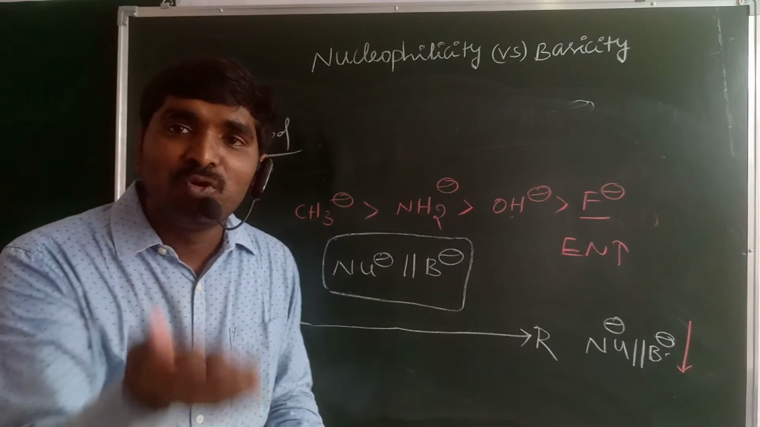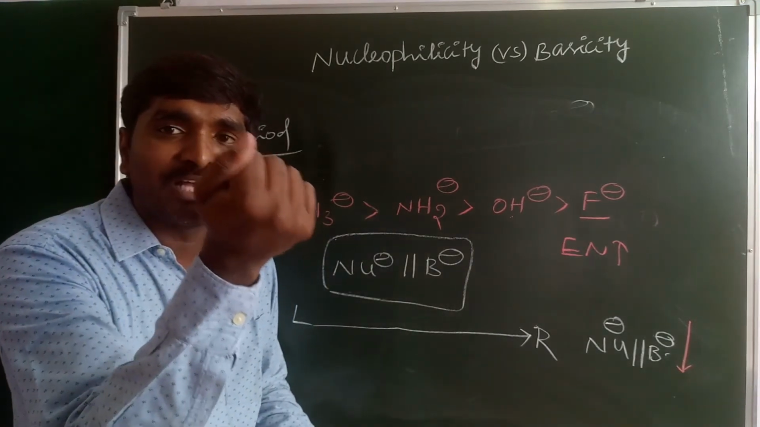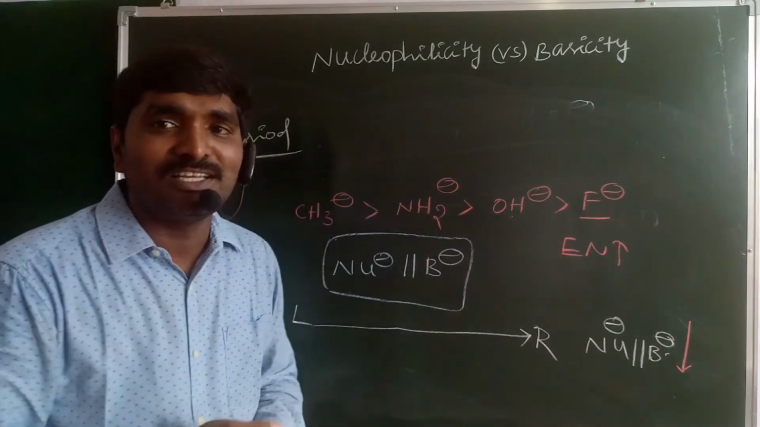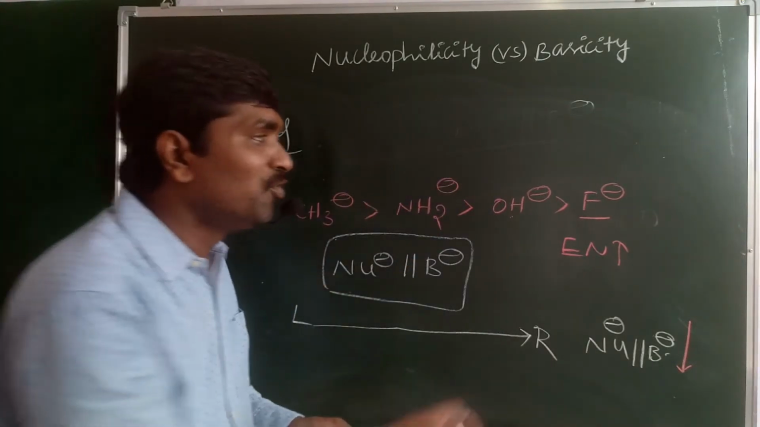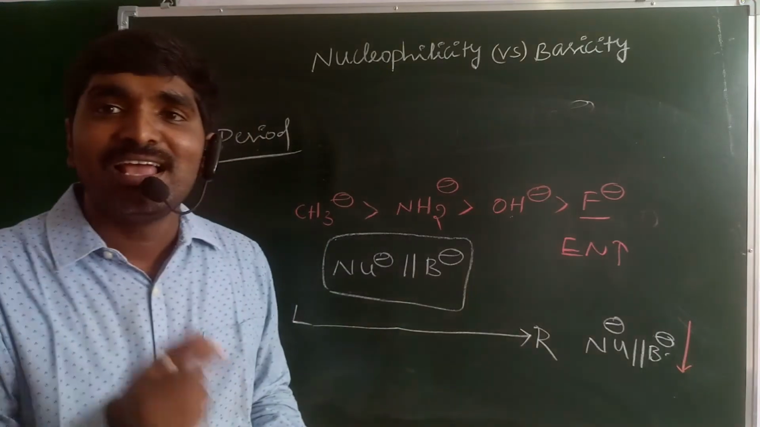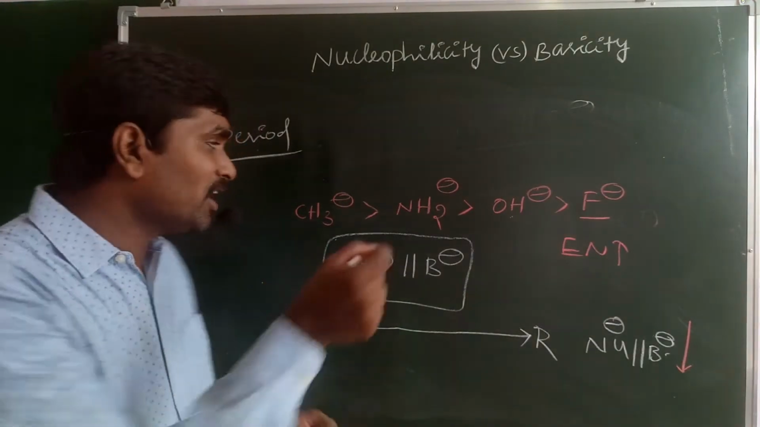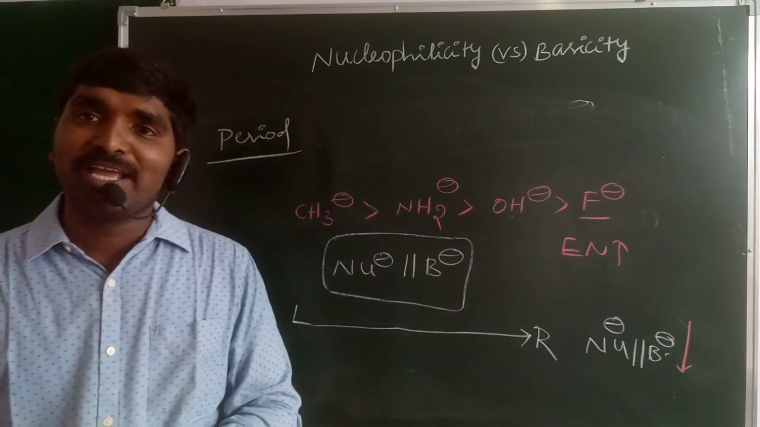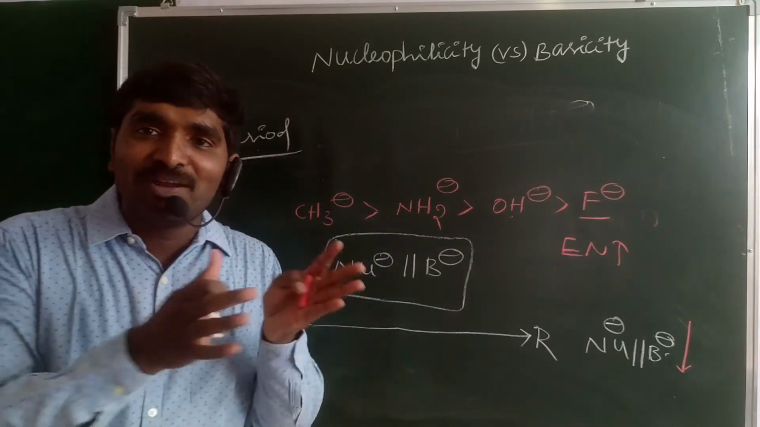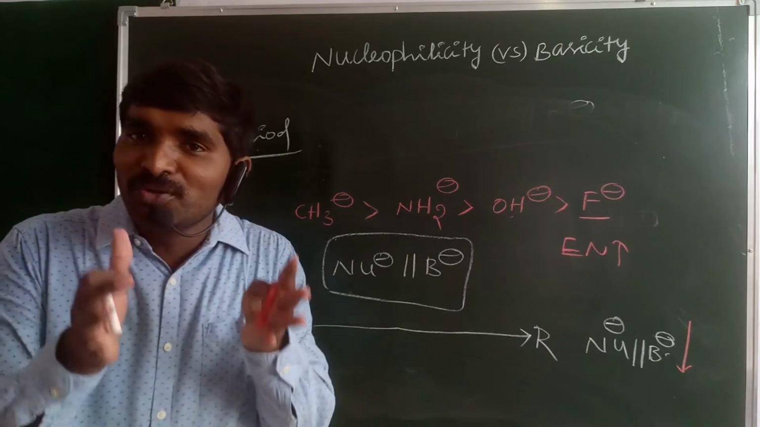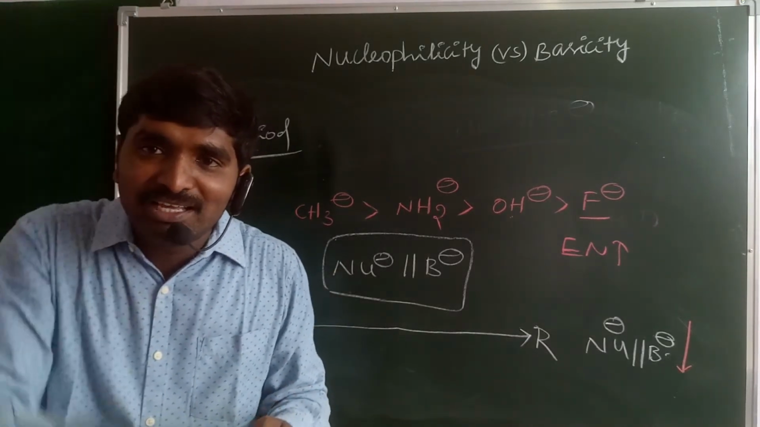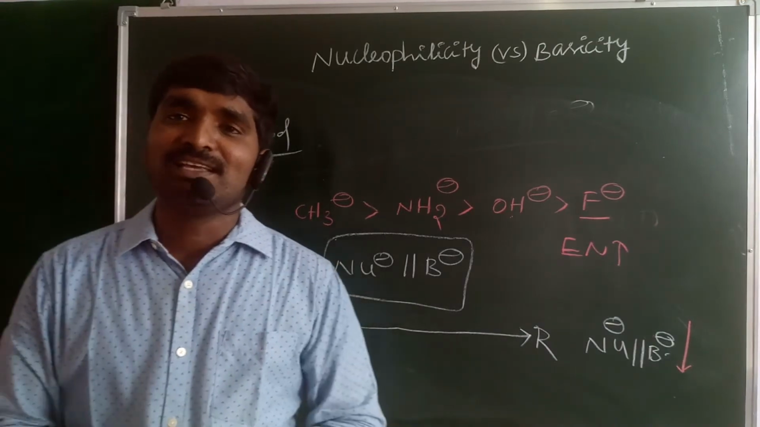That means fluorine binds tightly over the non-bonding electrons. It does not lose the pair of electrons easily. Hence, fluorine is a weak nucleophile as well as a weak base when compared with the remaining CH3 minus, NH2 minus, OH minus. So in a period from left to right, both the nucleophilic character as well as the basic character decrease. Both decrease. Important one.